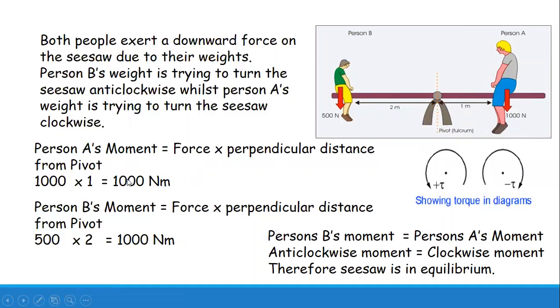Now we are going to find the moment of person A. Person A's moment will be force into distance, 1000 into 1, that is 1000 Newton meter. Person B's moment is force into distance. Its distance is 2 and force is 500. 500 into 2 is 1000. You can see that both the moments are equal. So we can say that person A's moment is equal to person B's moment, or clockwise moment is equal to anti-clockwise moment. Therefore, the seesaw is in equilibrium.